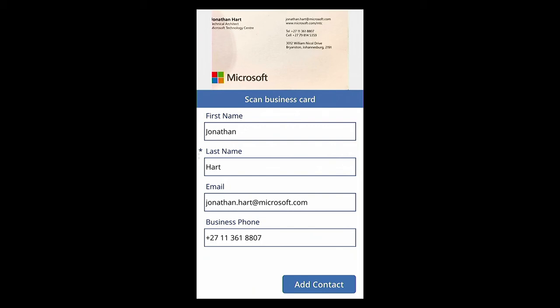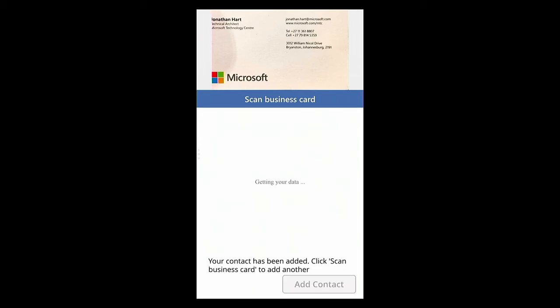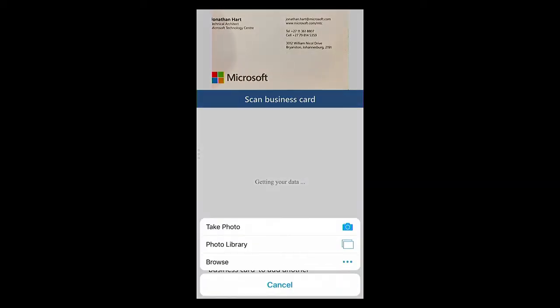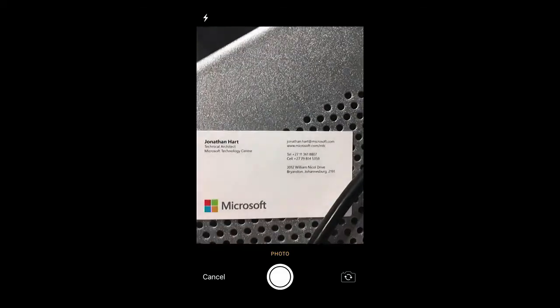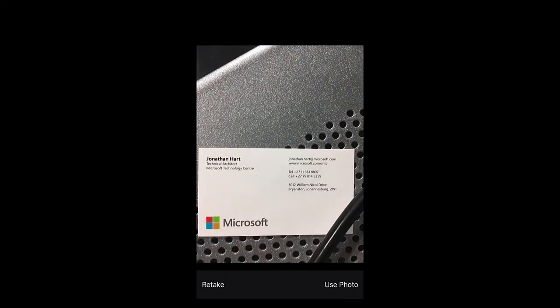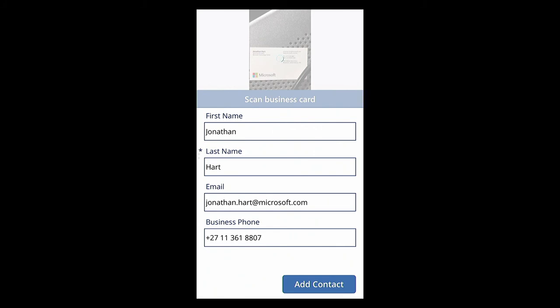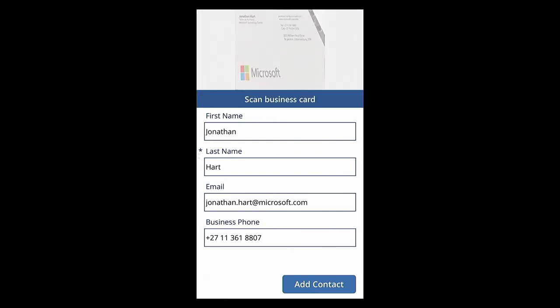All I need to do now is go add contact. There you can see I've got that pop-up that's come up at the bottom of the screen. And if I wanted to, I could go scan an additional card. Let's do the same card again, see if it'll pick it up. Use photo. And you can see there it's generated the form there again for me. Okay. So this way, we're able to capture that information and store it in the common data service.